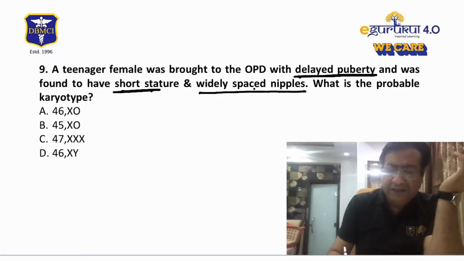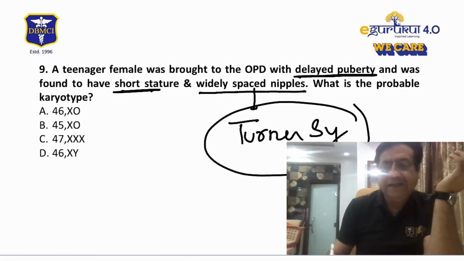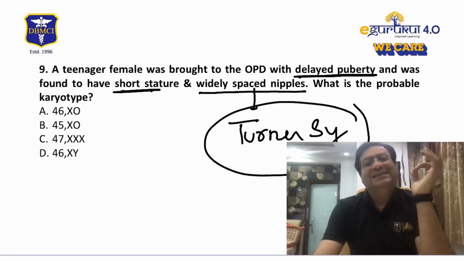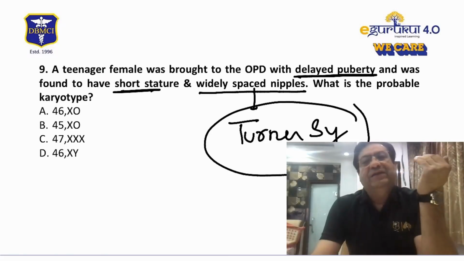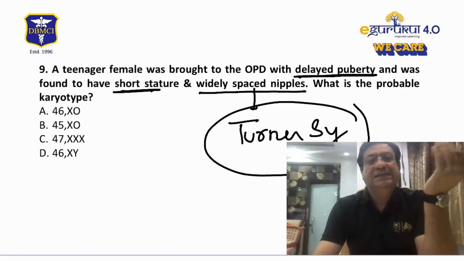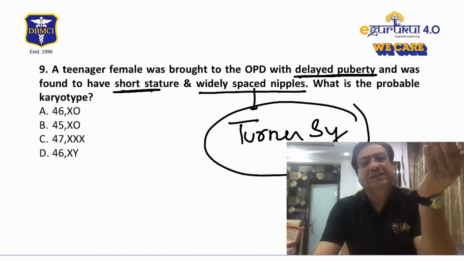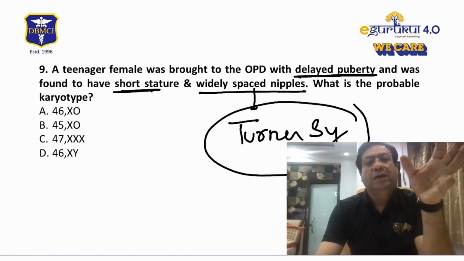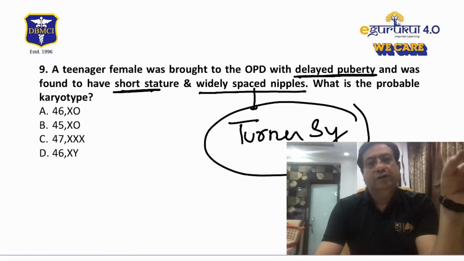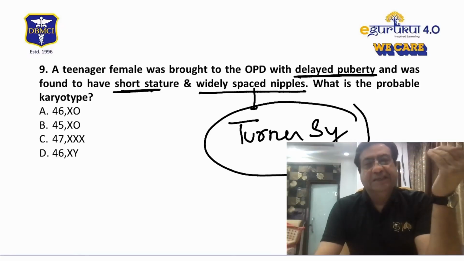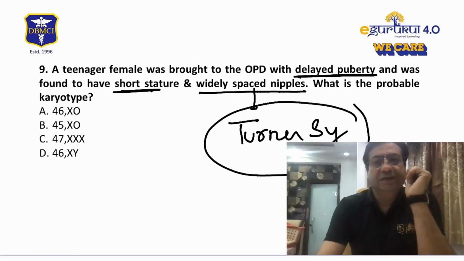So this is a condition which is called Turner syndrome. Turner syndrome is one of the most common sex chromosome related abnormalities, a genetic disorder which is seen in females. It is a condition which is very commonly associated with cardiovascular manifestations. So we often teach about Turner syndrome in cardiovascular disorders also, because of the congenital heart diseases which can often be co-associated with Turner syndrome.